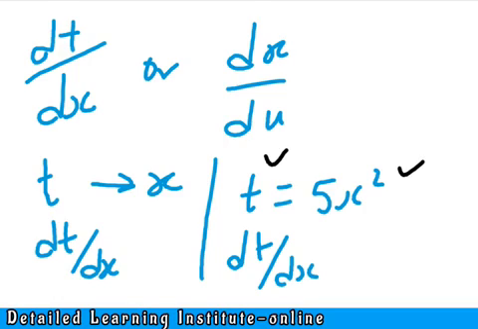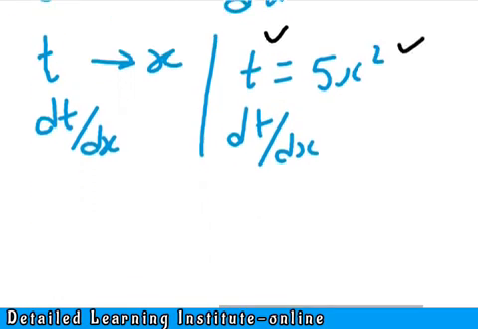Now moving on to the standard method of differentiation. So how do you actually evaluate dy over dx? Suppose we are given an expression like this: y equals 3x raised to the power of 5, and you are asked to differentiate y with respect to x.